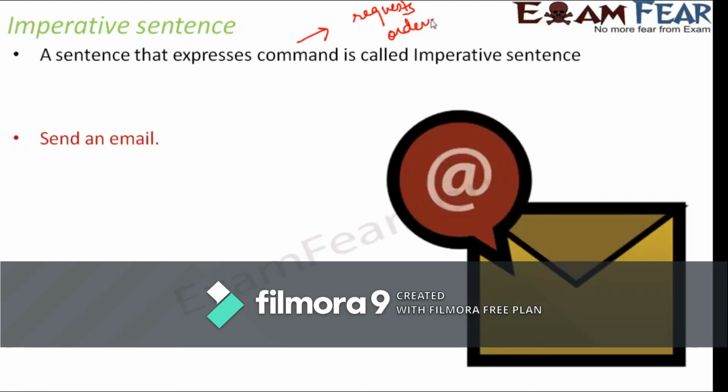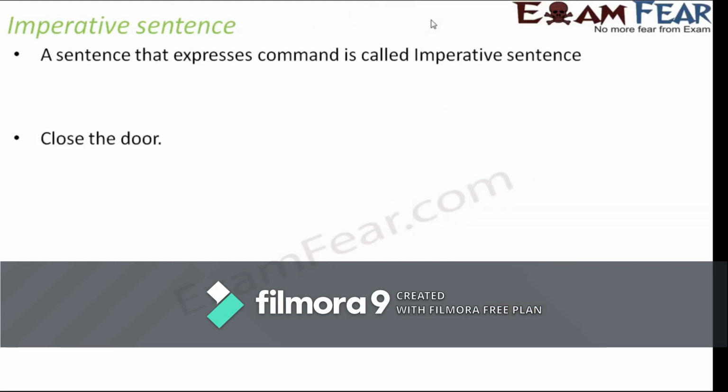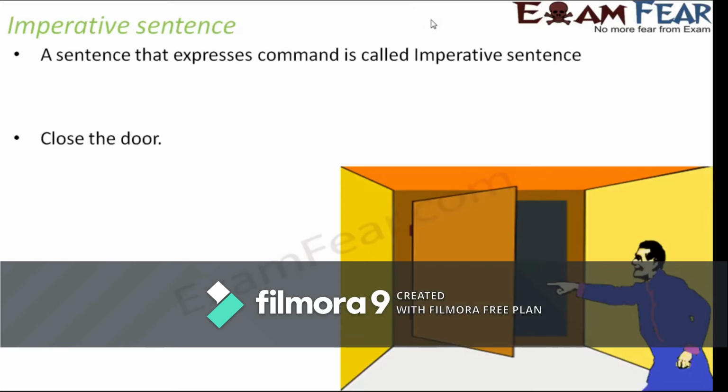Let's look at some examples. Send an email. You are asking someone else to do something, so you are giving an order. So this is an imperative sentence. Similarly, if you say close the door, again you're giving an order to somebody else to close the door. You are not doing it yourself, and you are not giving it as a statement. This is not a statement. Close the door means you are actually giving an order to somebody else. To do the action, you're asking somebody else. So that's imperative.